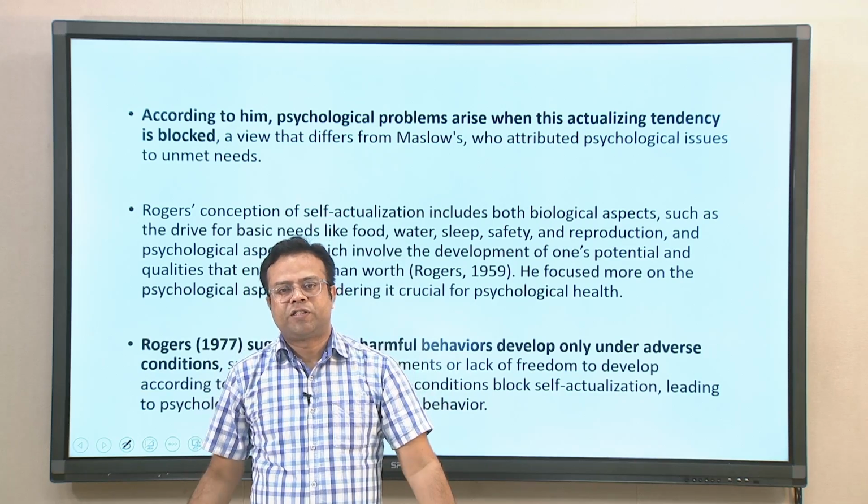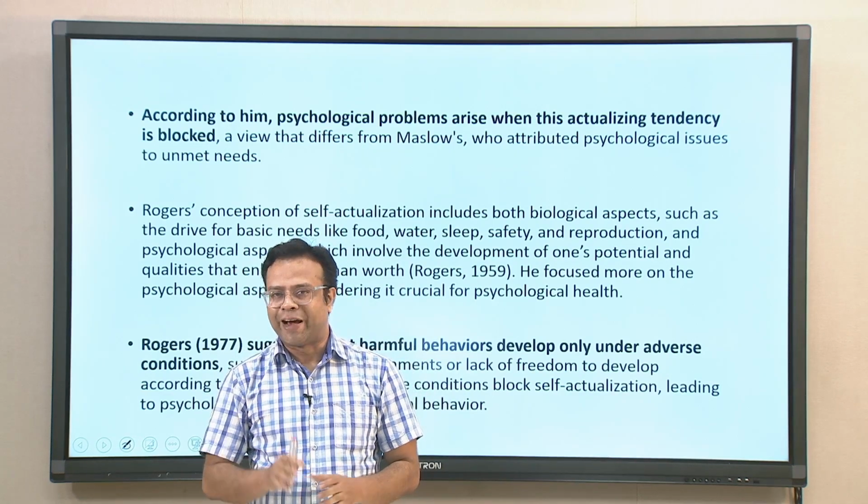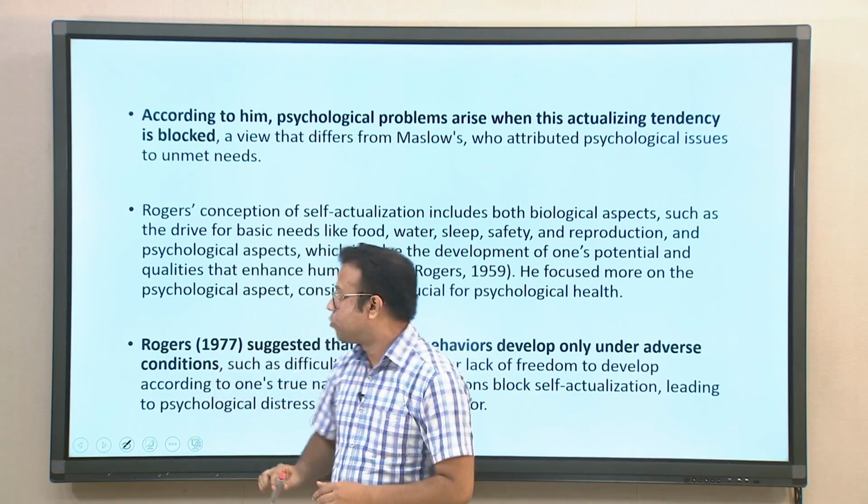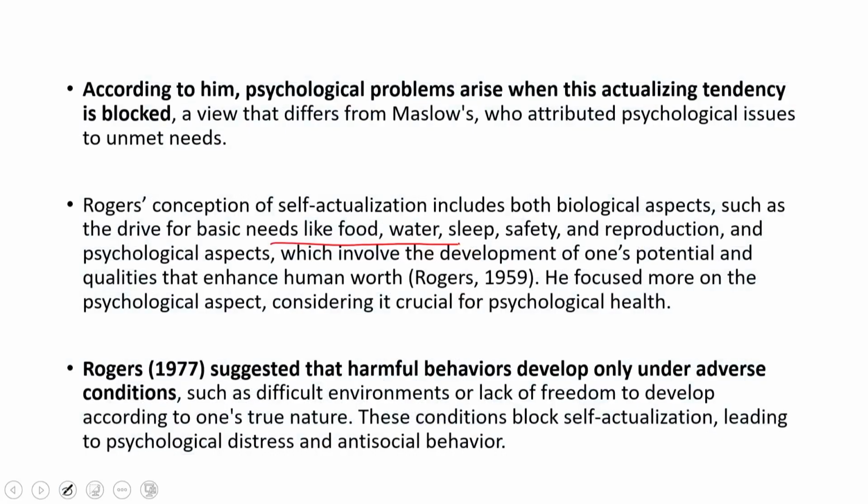Rogers' conception of self actualization includes biological aspects such as drive for basic needs like food, water, sleep, safety, reproduction, and also psychological aspects which involve development of one's potential, qualities that enhance human worth.